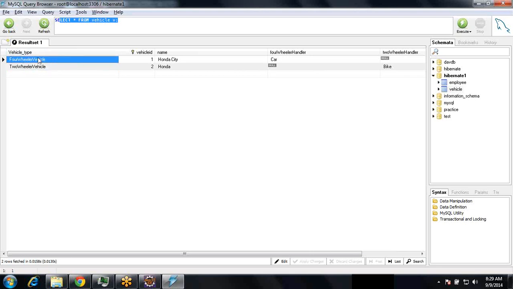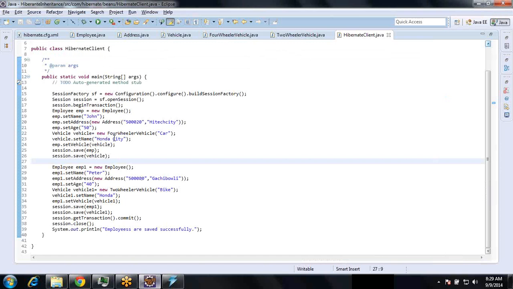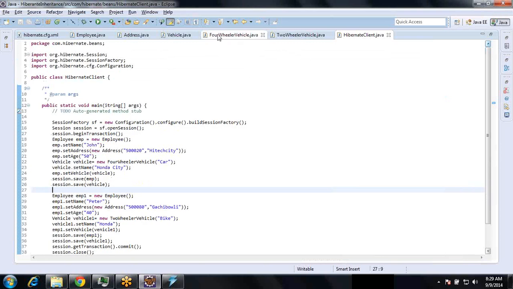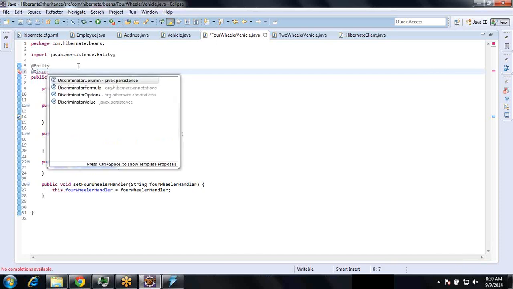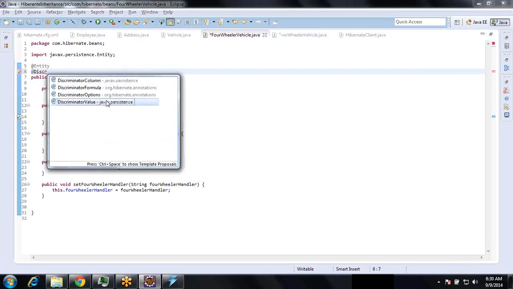And also the values, four-wheeler vehicle, two-wheeler vehicle, I don't want vehicle and all here, I want my own string. So what you can do, in the four-wheeler you can also specify what is the descriptor value, right? Descriptor value.